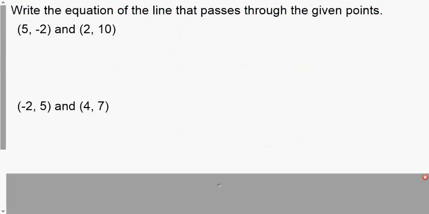All right. Our third option when we're dealing with these problems was given 2 points. So again, when we have our 2 points, our first one is x1, y1. Our second one is x2, y2. And so in order to find the equation of the line, we need to know the slope. So we're going to calculate the slope using our slope formula, y2 minus y1 over x2 minus x1.